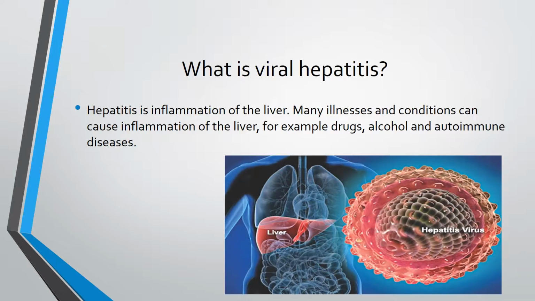What is viral hepatitis? Hepatitis is an inflammation of the liver. Many illnesses and conditions can cause inflammation of the liver, for example, drugs, alcohol, and autoimmune disease. Viral hepatitis is the leading cause of liver cancer and the most common reason for liver transplants.